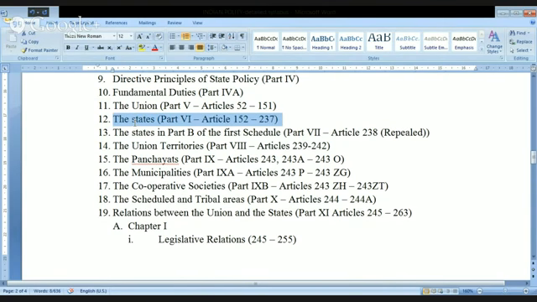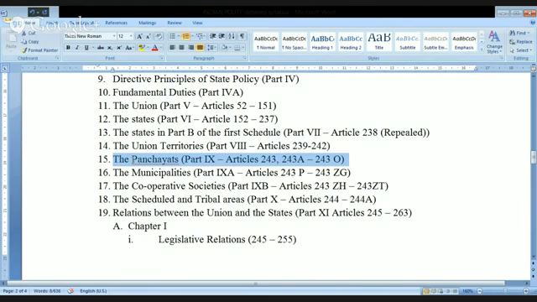When I'm discussing point number 12, we are not going to talk about the union territories, because the Constitution has mentioned union territories separately in some other part called Part 8. Hopefully I'm clear. I'm telling you in a detailed manner so that you will understand certain fundamentals.